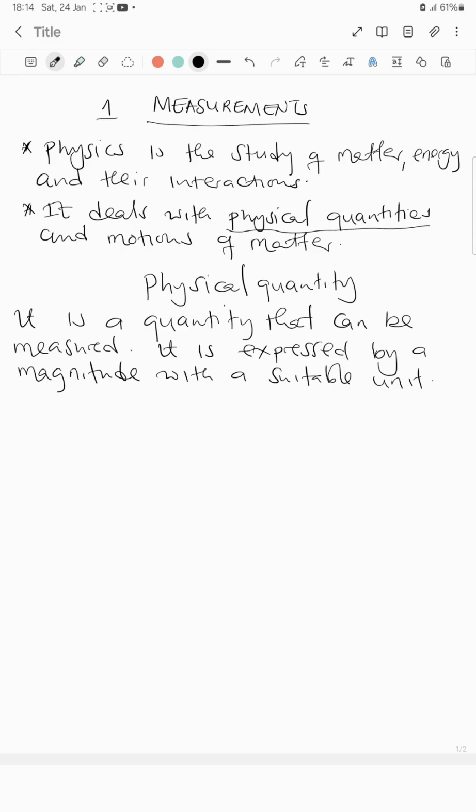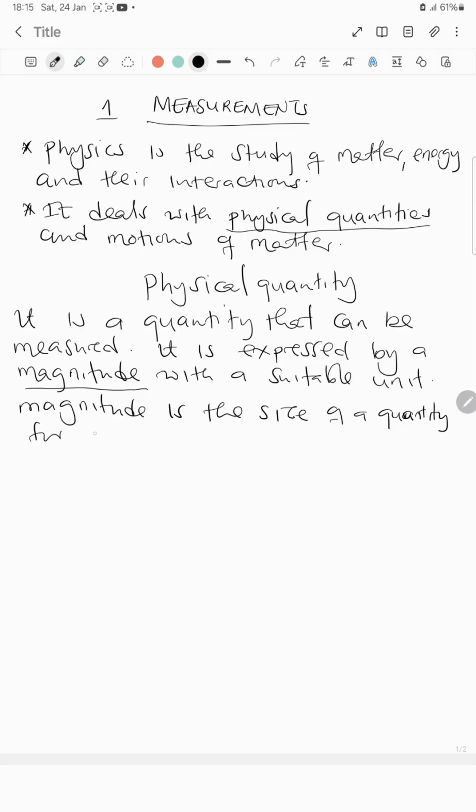Now, since this definition of a physical quantity gave us the term magnitude, we want to define what a magnitude is. Magnitude is the size of a quantity.